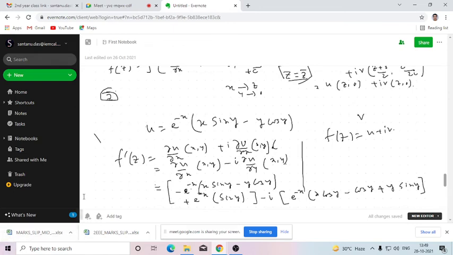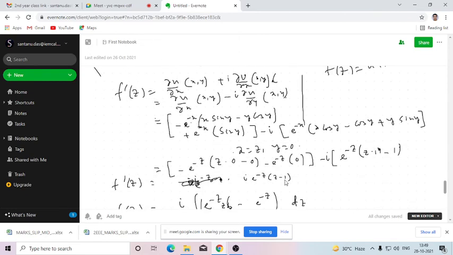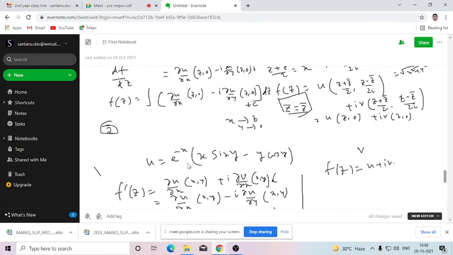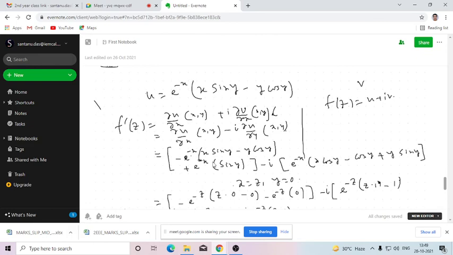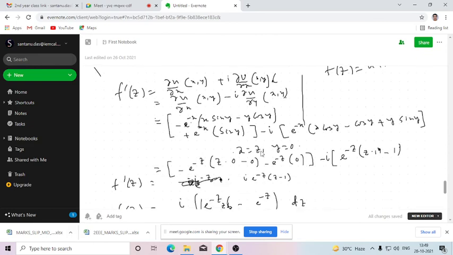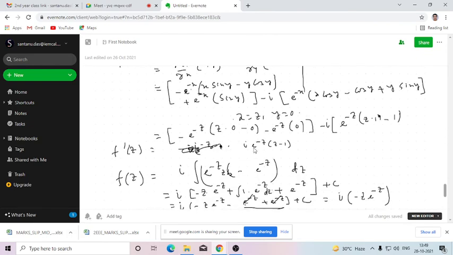Okay. So as per the previous discussion, in order to convert the variable xy in terms of z, we need to substitute x by z and y by 0. So if we put here x by z and y by 0, so del u del x, del u del y you can calculate from the given function. So we have calculated this. Then we will put x equals to z and y equals to 0. If you simplify this, it will be converted to this.